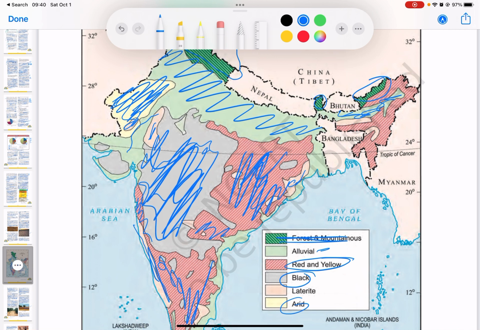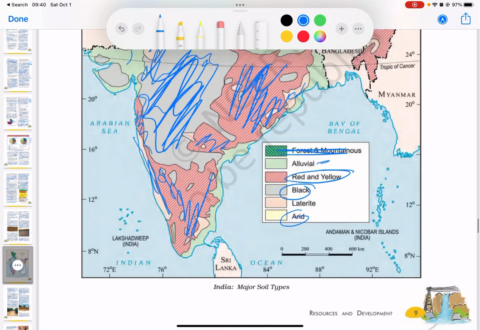So I think it is a good idea for you to just understand where each kind of soil is found. If you can remember this picture and see where the soils are, then it makes it easy for you to understand the kinds of soils that you find and where you find them. Okay, so now let us look at soil erosion and soil conservation.